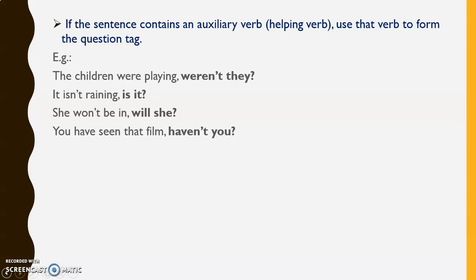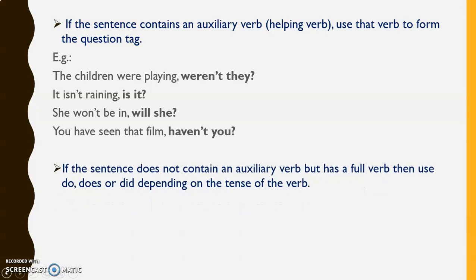Here, children, see: first sentence, were is there; second sentence, is; third, won't; and fourth, have. These are the auxiliary verbs or the helping verbs, and with that same verb we have framed the question tag. Next point, if the sentence does not contain an auxiliary verb but has a full verb, then use do, does, or did depending on the tense of the verb.